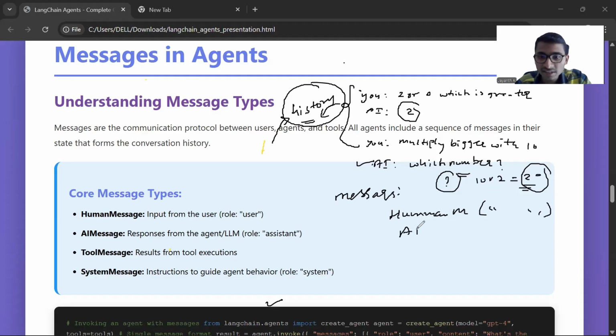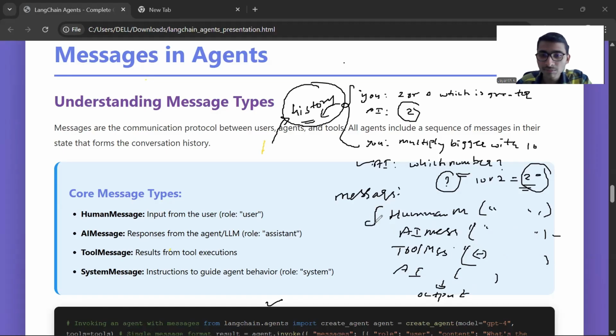And then the AI message will give something. It will say, okay, I need some information, and these are the tools available. Then the tool message will come like, yes, this is the information that I got using the given query. Then again an AI message, this is the final answer, and we will get the output. Are you able to understand? This is what the message history, the chat history, contains.